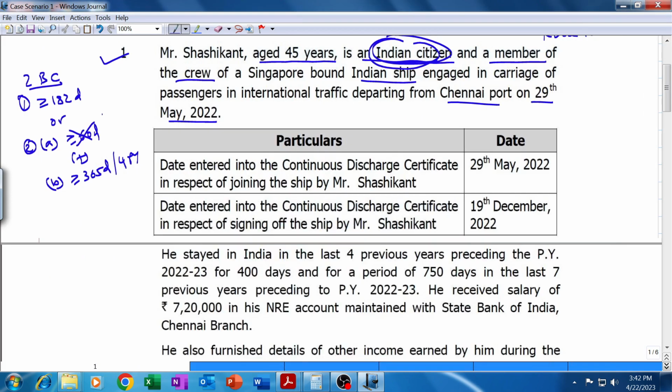So coming back here, he will be resident if he is present in India for 182 days or more. If you observe, the conclusion of the story is that the second condition is not to be seen. He will be resident in India only if he fulfills the first basic condition.